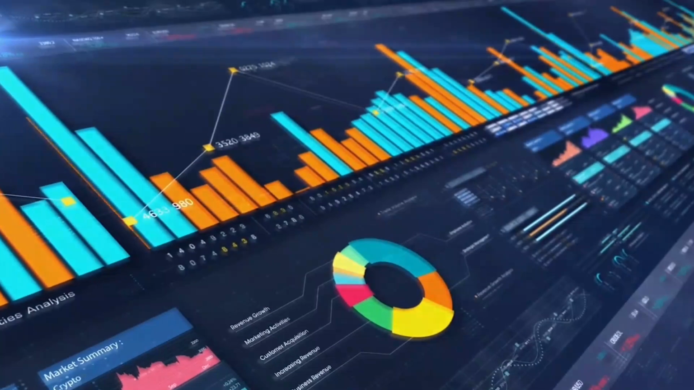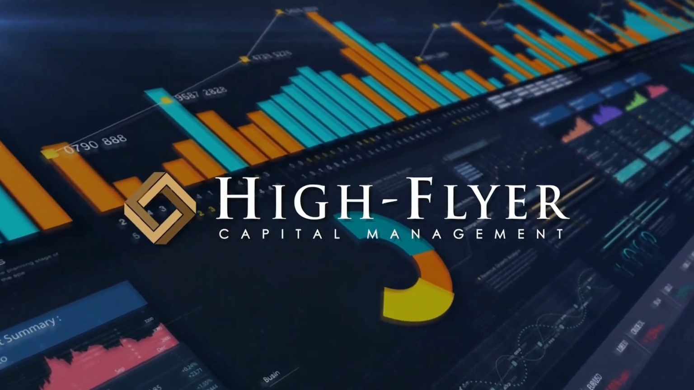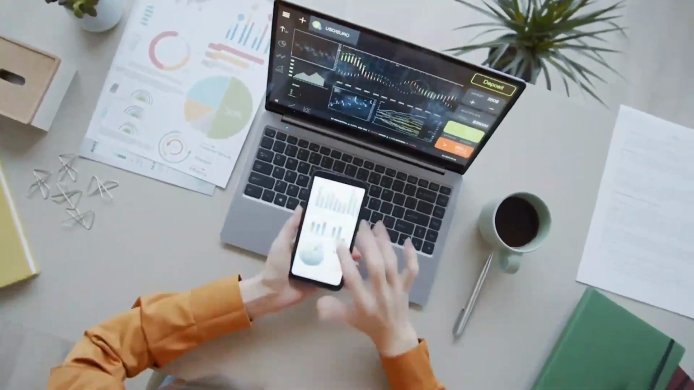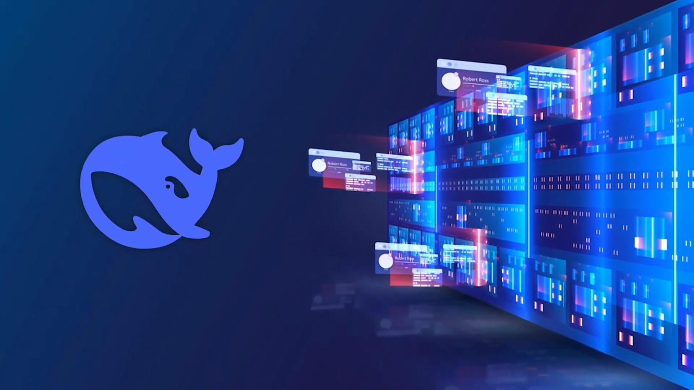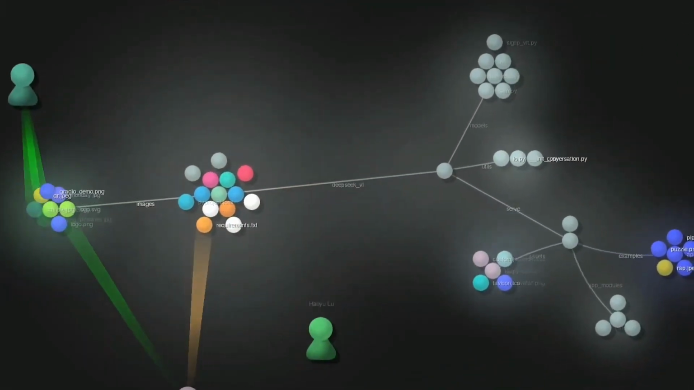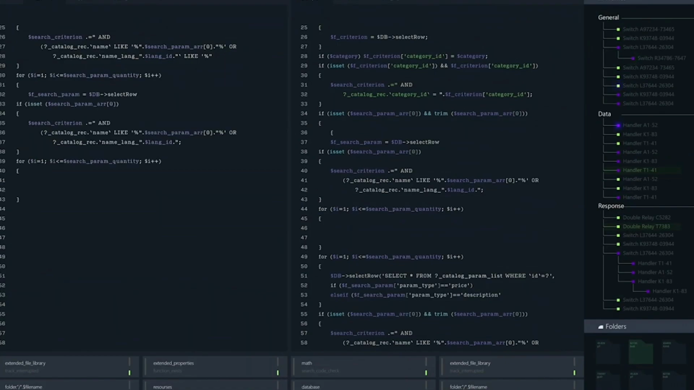On the funding side, High-Flyer Capital Management, a quantitative hedge fund known for leveraging sophisticated algorithmic trading strategies, played a pivotal role in supporting the project's infrastructure. Their backing ensured DeepSeek V3 had the computing resources it needed, particularly during peak training phases when GPU usage was at its highest. This blend of corporate investment and open source philosophy is somewhat rare, but has proven successful in propelling the model's development.